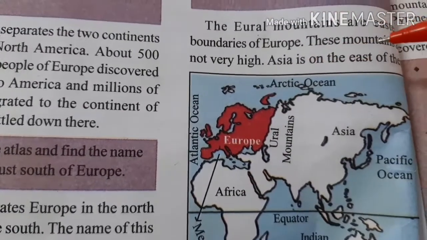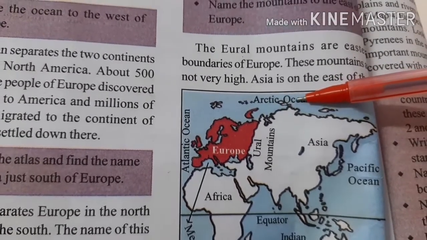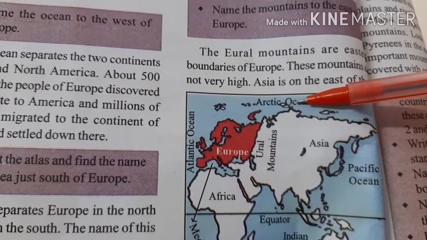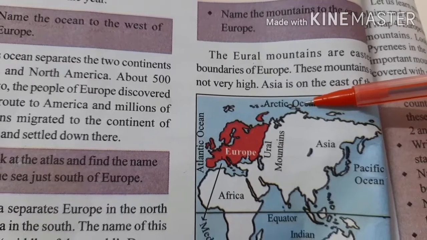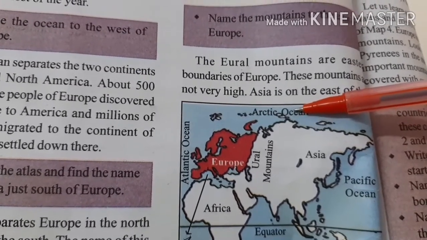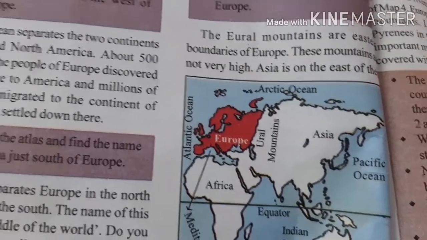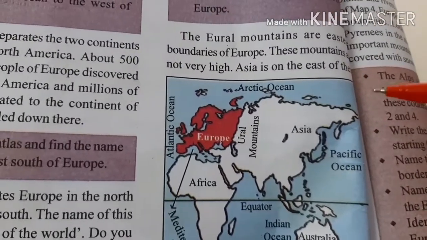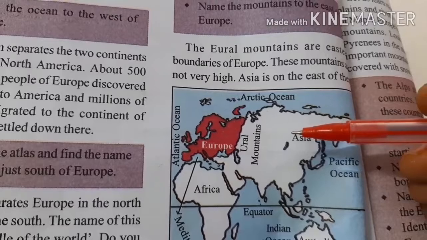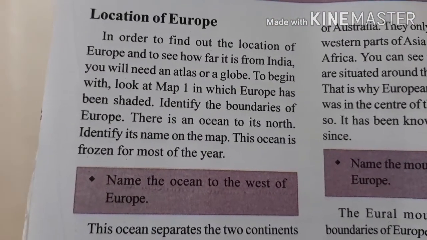Towards the north of Europe, which ocean is there, children? Arctic Ocean. Okay, this ocean is frozen for most of the year. Okay, and then name the ocean to the west of Europe.